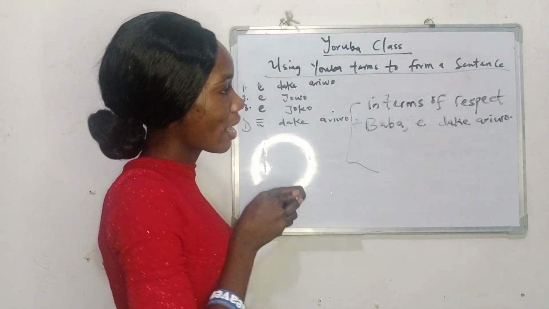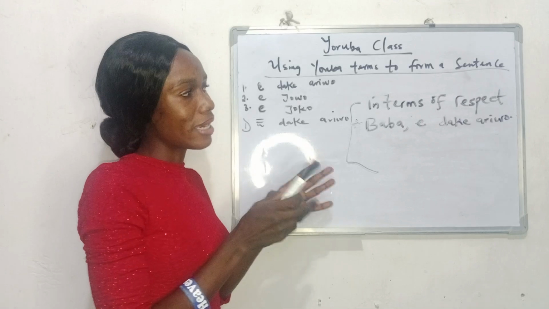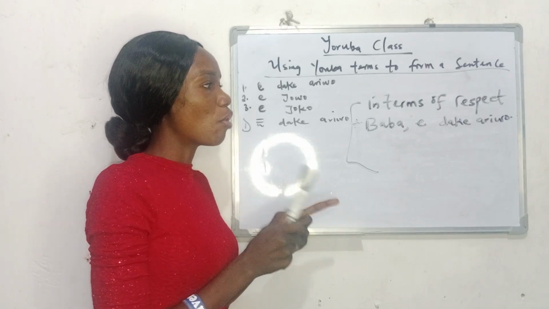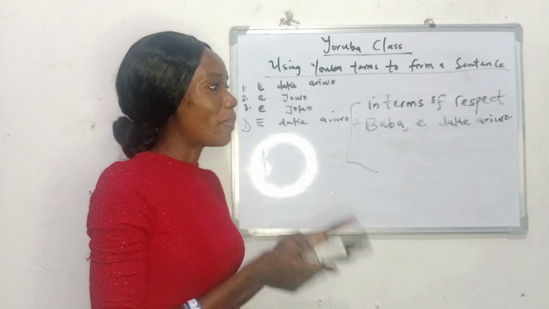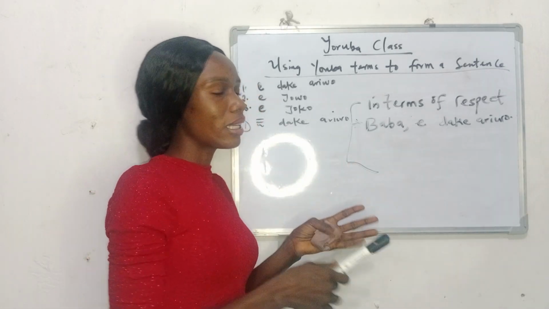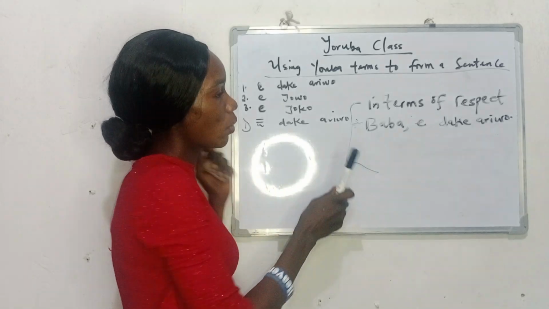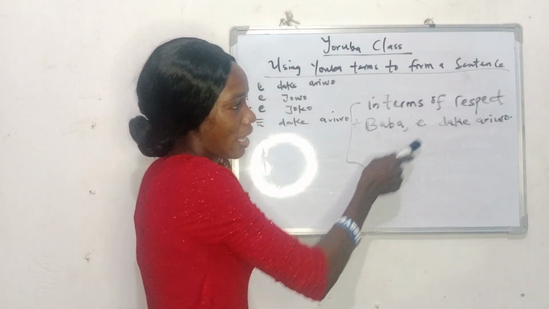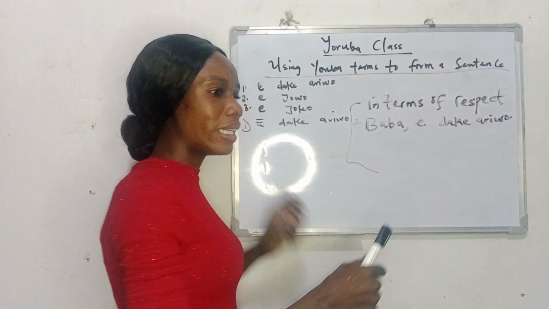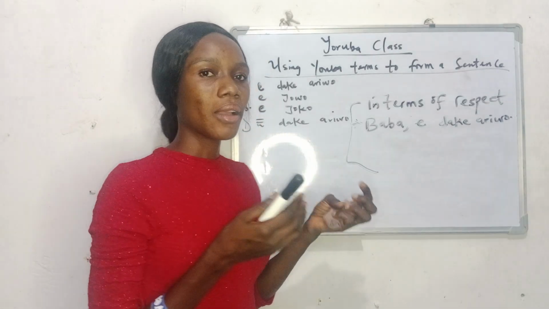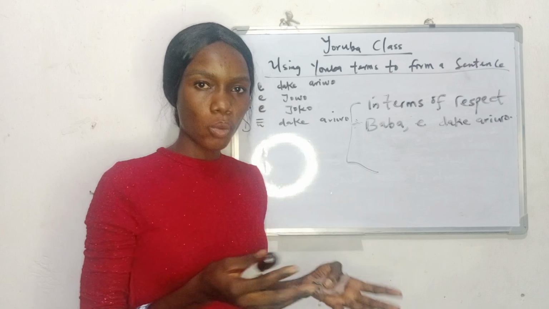You can also say baba, ẹ dákẹ́ ariwo, or you can put a form of respect by placing an address before saying ẹ dákẹ́ ariwo. Now, let's go together. We have baba, which simply means my father. Ẹ dákẹ́ ariwo. Normally, you are telling an elderly person to please be silent or please keep quiet.